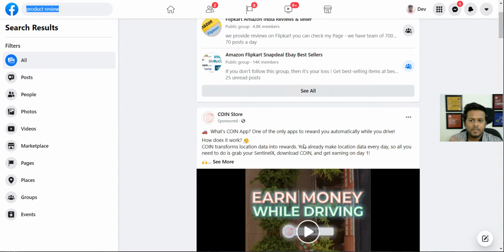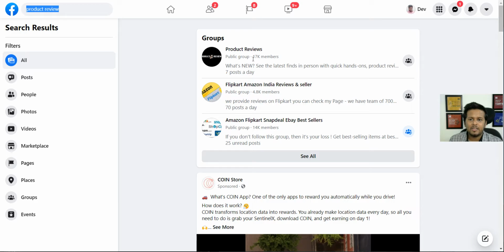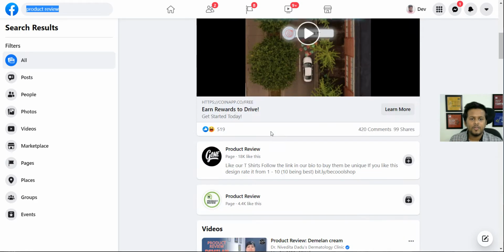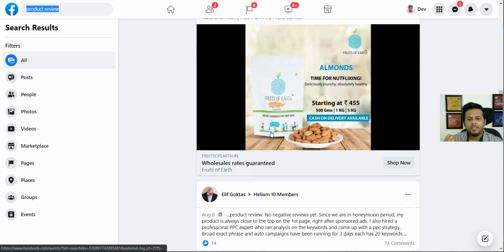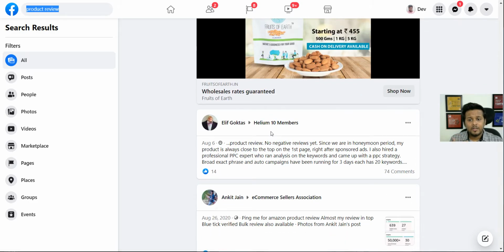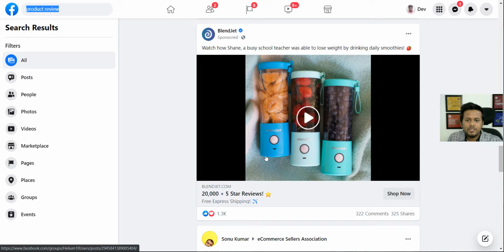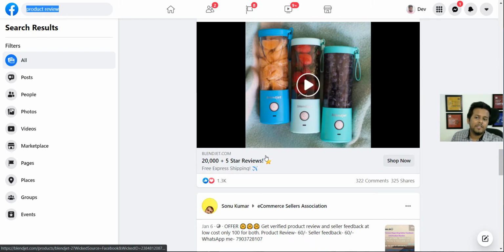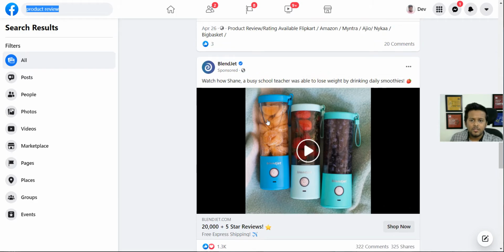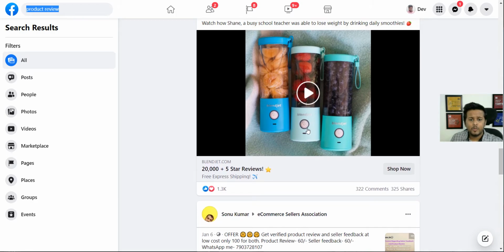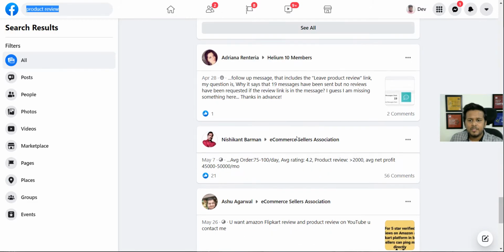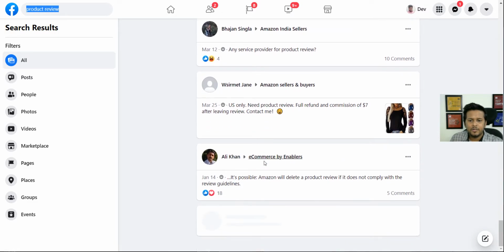If you go into these groups, you will find that a lot of sellers are saying that, in return for a review, they are going to reduce the price of the product or give it for free. So these are often very good examples. For example, this is a USB juicer, somewhere around 600 rupees in price, and it sells very well on Amazon. So these can give you a really good idea.